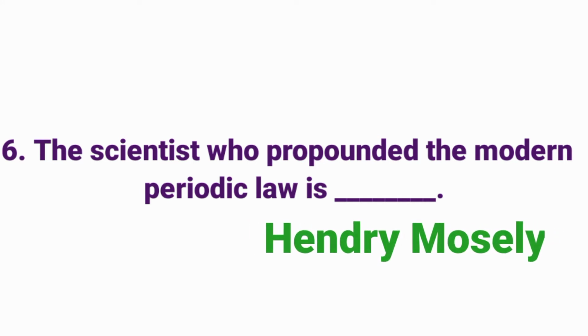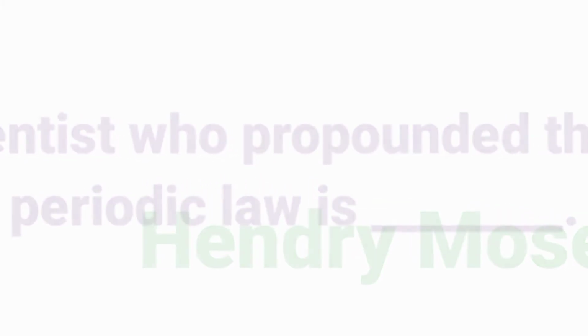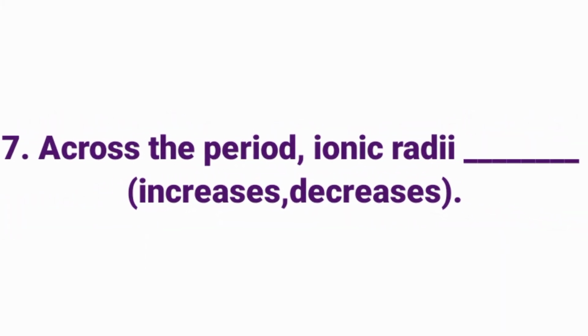Answer: Henry Moseley. Across the period, ionic radii dash. Answer: decreases.